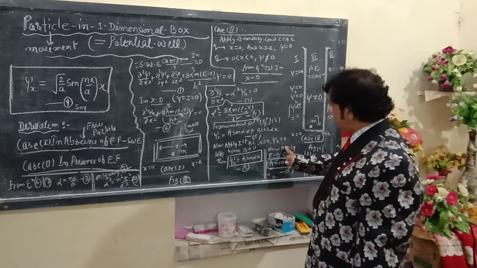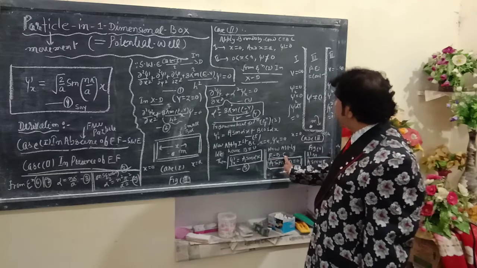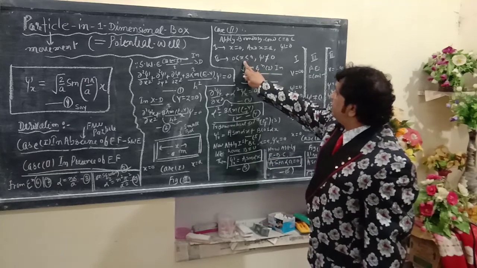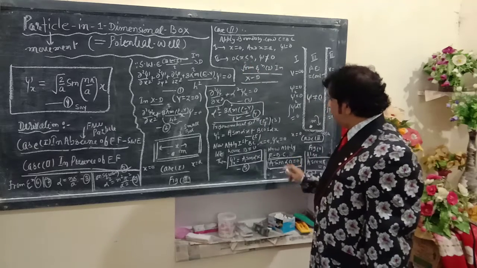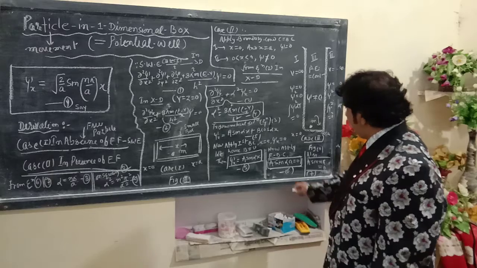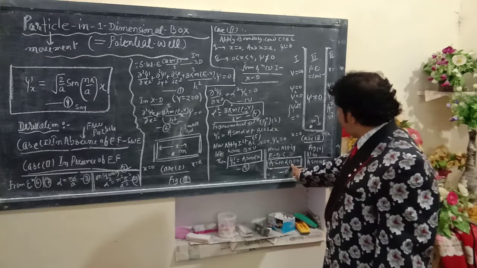Now we apply the secondary boundary condition, x greater than 0 and less than a, and we obtain a sin alpha a.